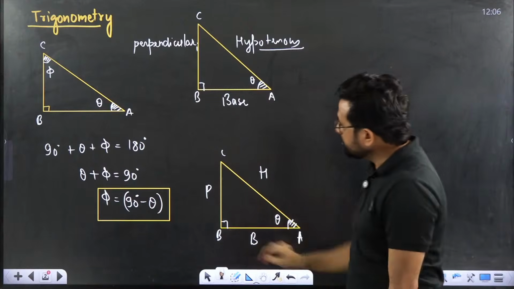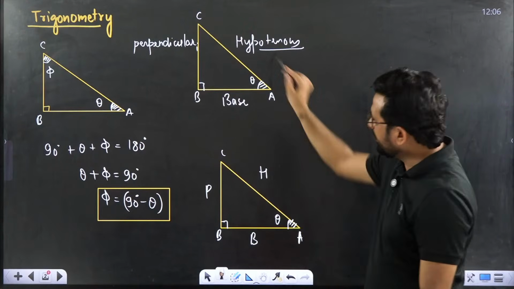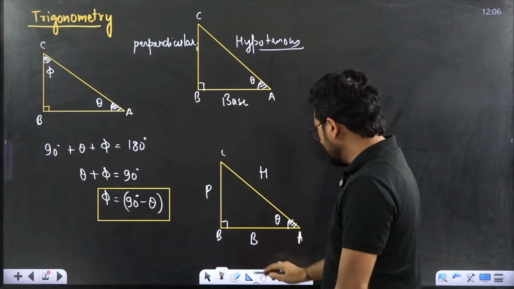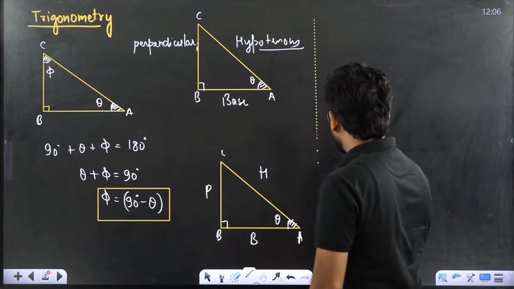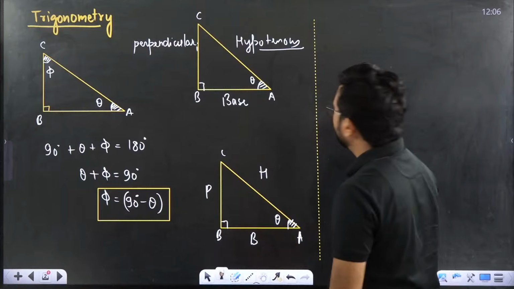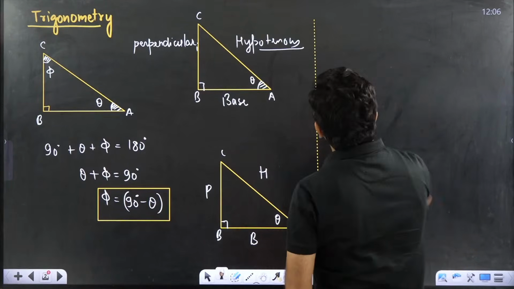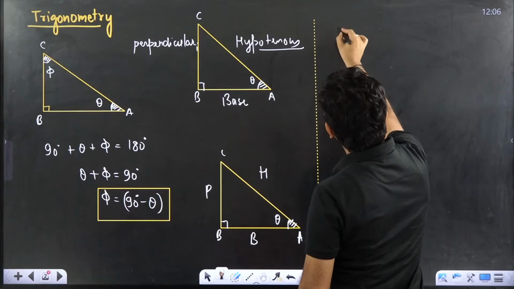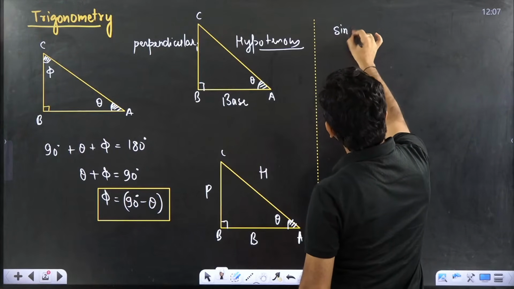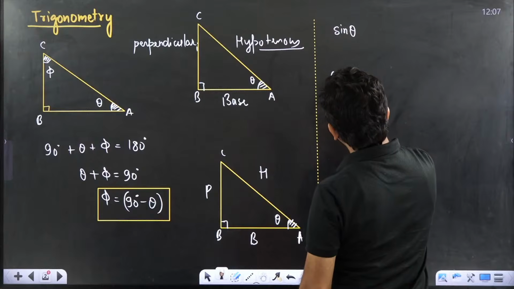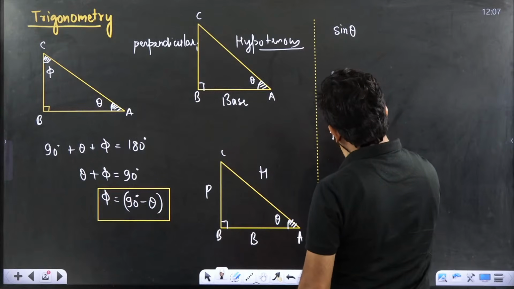Okay. From this basic right angle triangle, we define some ratios. What are the ratios? Very simple ratios that we define: sin theta, cos theta, tan theta. The very simple ratios that I am writing here. First is sin theta. Second, I am defining cos theta. Third, I am defining tan theta.